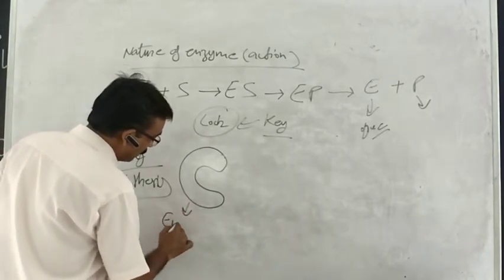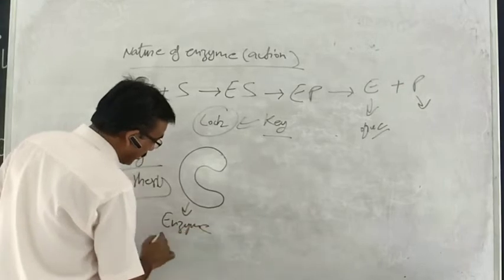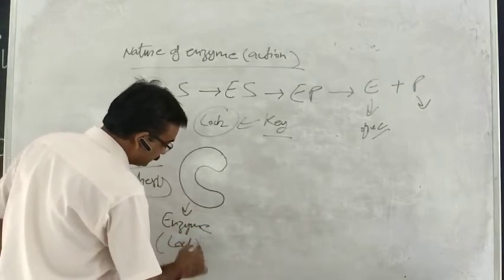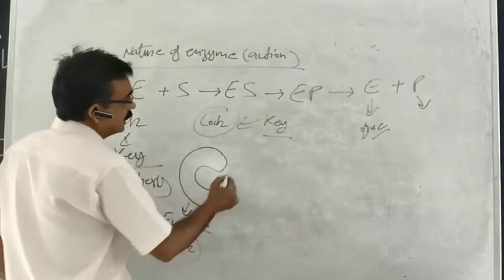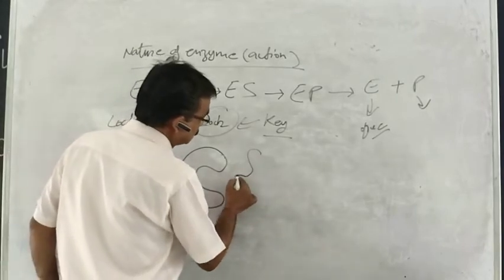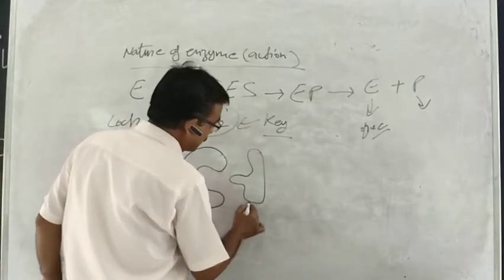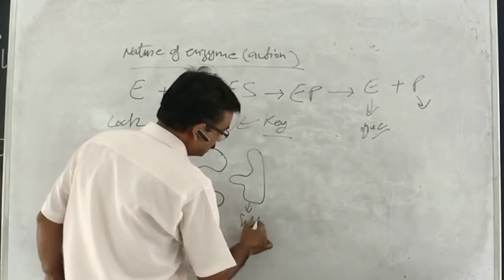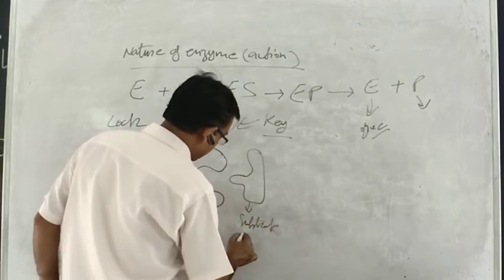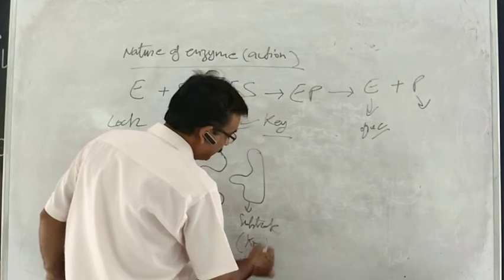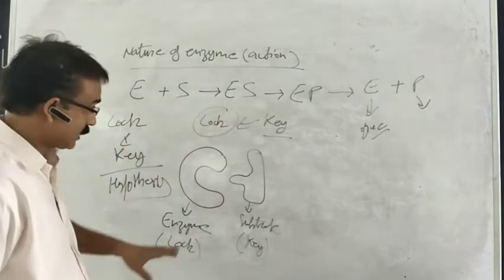This molecule of enzyme acts as the lock, right? This is substrate. It will act as a key.